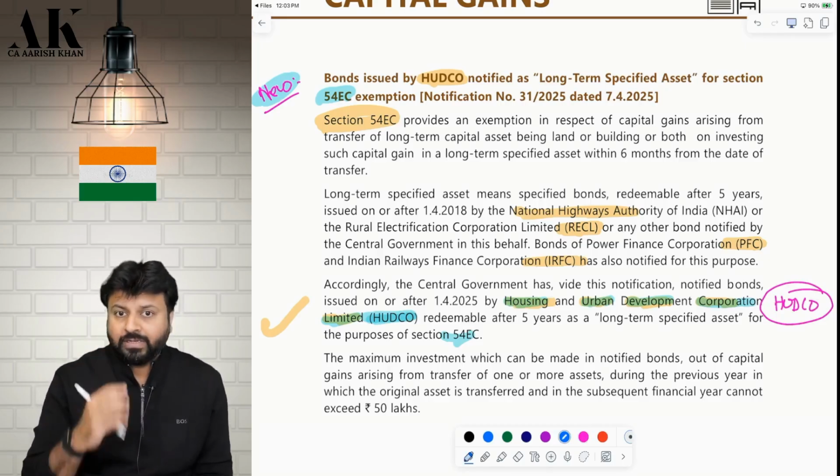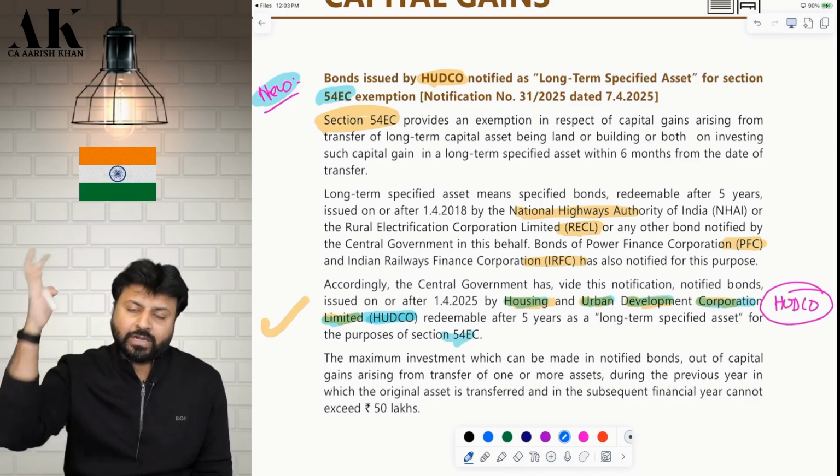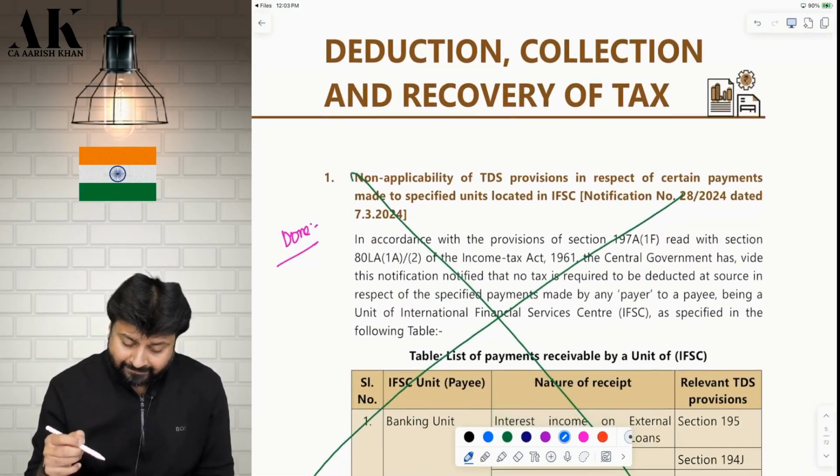Let's move on to the next amendment. You will get all these things in the 16 pages. While learning, you learn from here, but while revising, you can revise directly from the 16 pages. That is sufficient. Okay. Now, second.